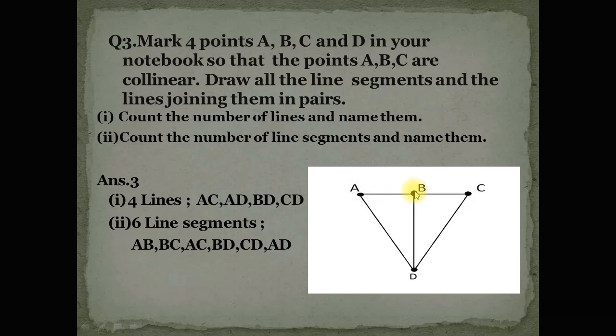One line segment is AB, because AB is a segment of line AC. BC is another segment of this line, so there are 2 segments for line AC. And AC is another segment. BD is the 4th segment. CD is the 5th segment, and AD is the 6th segment.